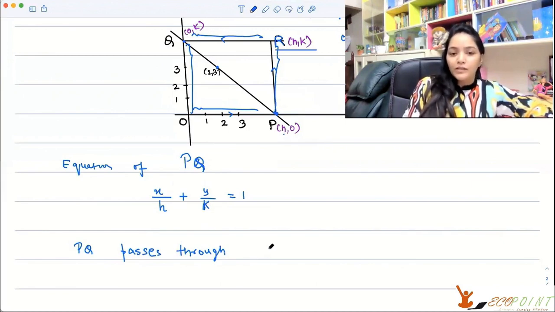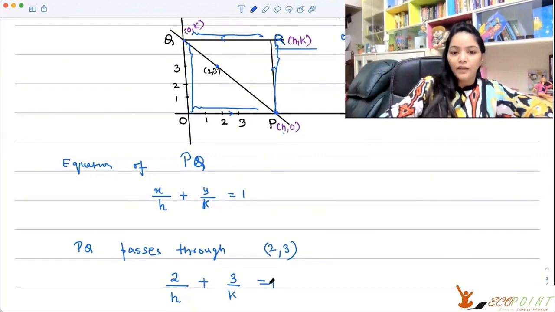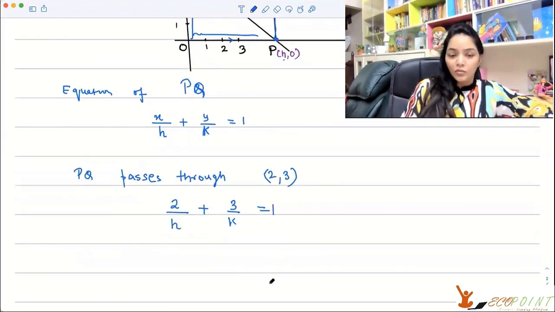Now, PQ passes through (2, 3). Any x, y on this line will satisfy this equation, so x is 2, y is 3. You get another condition, that is 2 upon h plus 3 upon k equals 1.